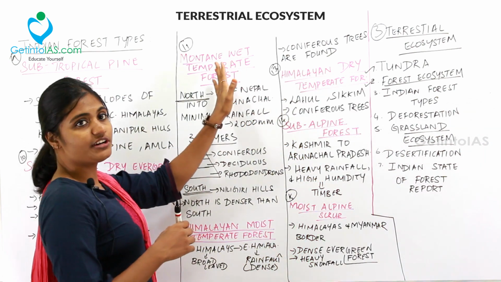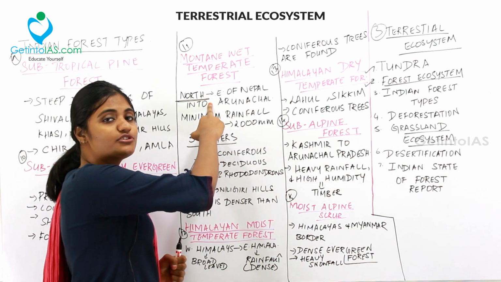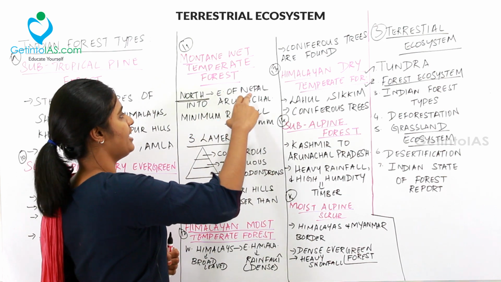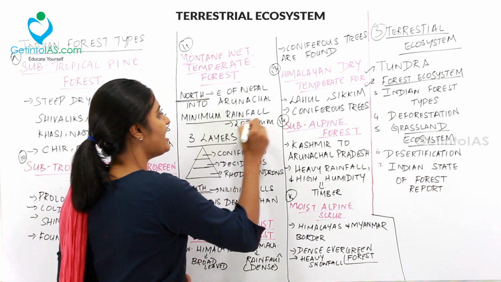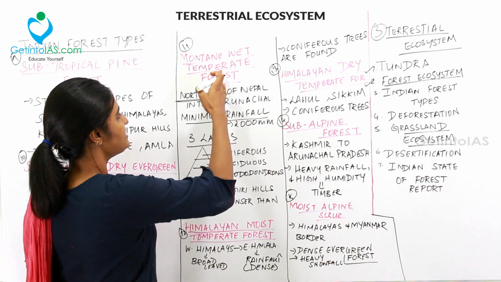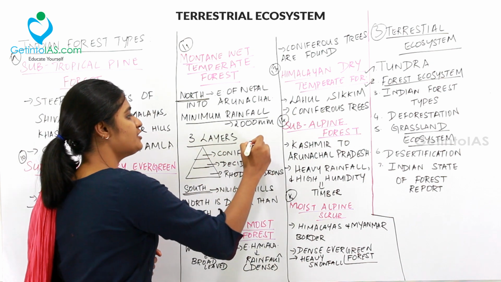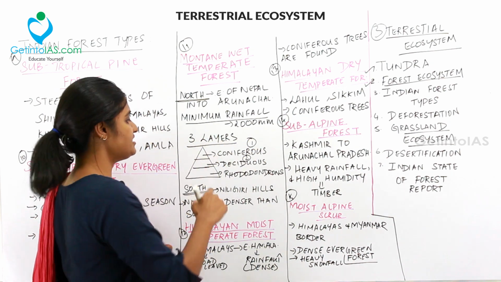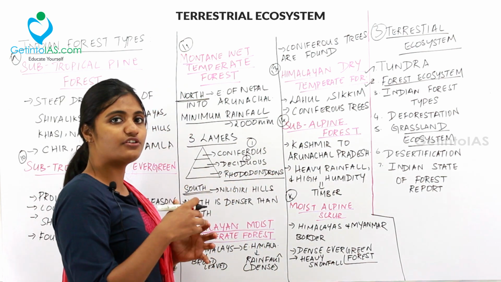So the next kind of forest is montane wet temperate forest. These kinds of forests are found in the northern and southern parts. In the northern part, it is found on the east of Nepal and runs into Arunachal Pradesh. The minimum rainfall over here is 2000 millimeters. The forest type in the north is confined to 3 layers. The first layer is coniferous forest, the second layer consists of deciduous forest trees, and the third layer consists of rhododendrons. Rhododendrons are a kind of tree.